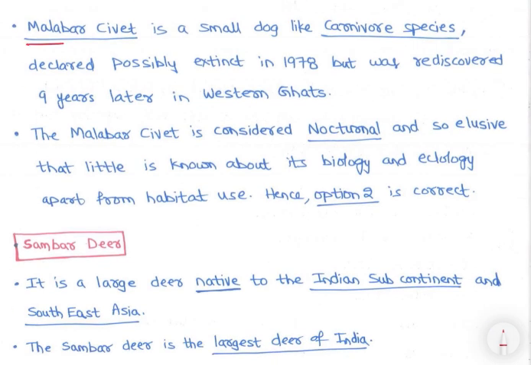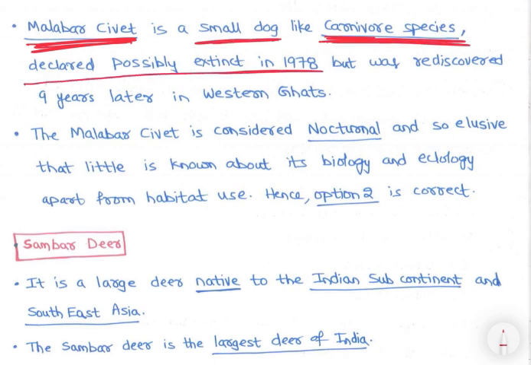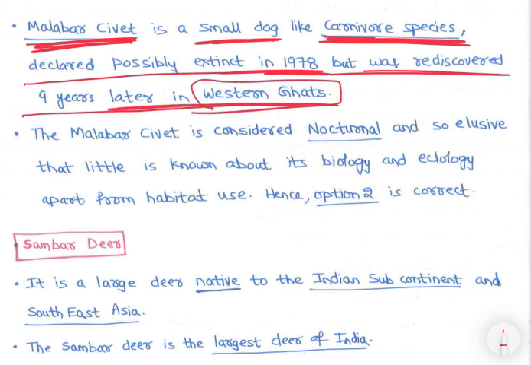Then next is Malabar civet. Malabar civet we have discussed is a small dog-like carnivore species declared possibly extinct in 1978 but was rediscovered 9 years later in Western Ghats. So Malabar region is in Western Ghats.